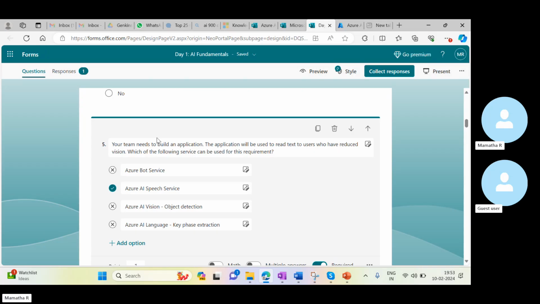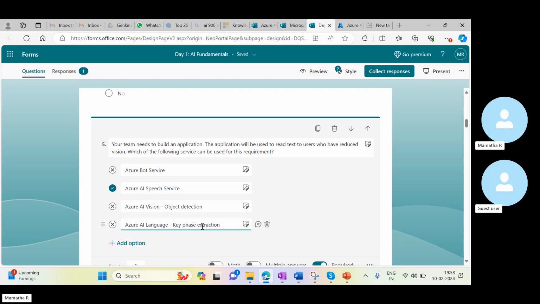So here your team needs to build an application. The application will be used to read text to users who have reduced vision. If they are not having vision, we can't use OCR or object detection and so on, so we have to use the service related to language, or the speech which we are having.